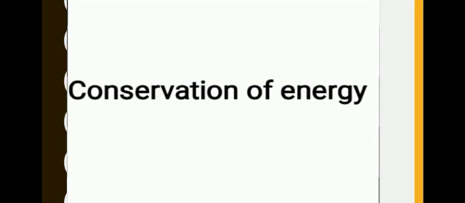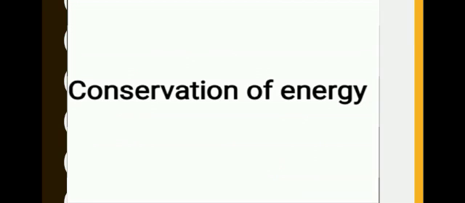Next, we are going to recall the conservation of energy. Energy cannot be created and cannot be destroyed. It can change from one form to another form or transfer from one object to another object. We see many examples of conservation of energy in our daily life.